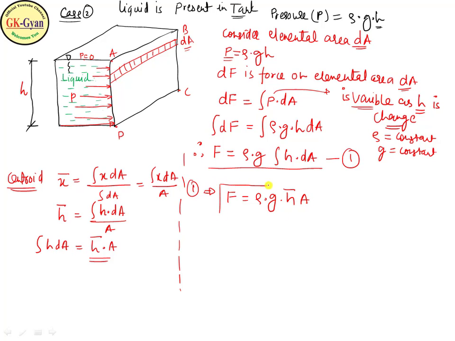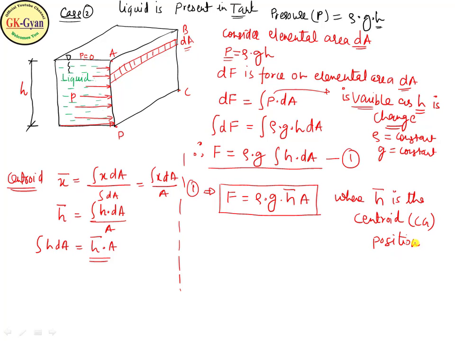So this is the total hydrostatic force acting on a planar surface ABCD, where h bar is the centroid, or center of gravity, position from the free surface level.